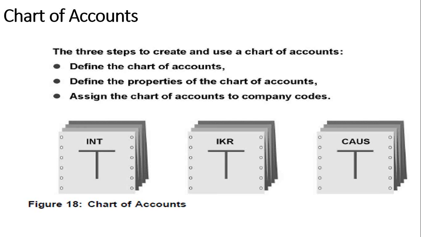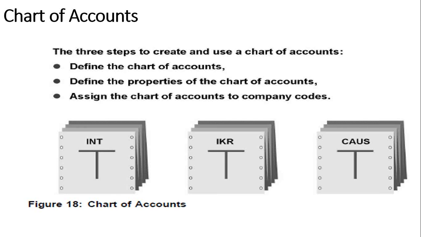SAP has provided the INT chart of accounts and the IKR chart of accounts. For America, CAUS is the chart of accounts. Whatever chart of accounts we create, we assign to a company code, that is a legal entity. Once the company code is assigned, we call it the operational chart of accounts.